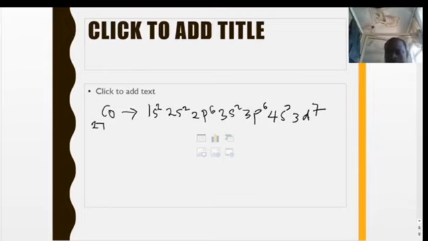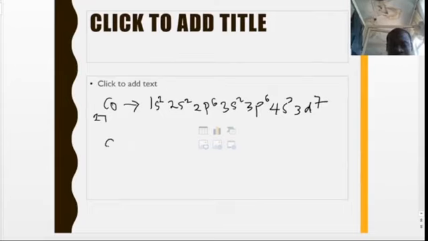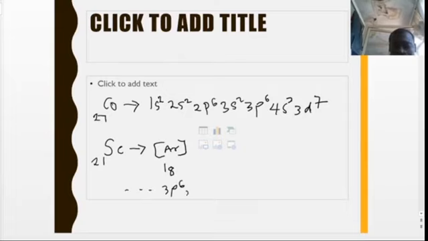However, you can also use a core, taking into consideration the closest noble gas. The closest noble gas for the first transition series is argon. So for example, when you have scandium, with atomic number 21, the closest noble gas is argon, and argon has 18 electrons. For the 18 electrons, it's going to end at the electronic configuration of 3p6. So you write all the others and then stop at 3p6. Any other one can then continue from there. So if I want to rewrite the electronic configuration of scandium using the core, it's going to be argon core with a 4s2 and a 3d1. So that's how to do that.